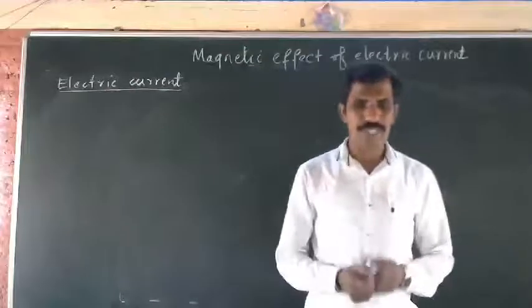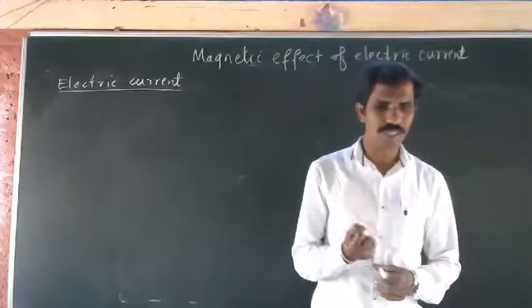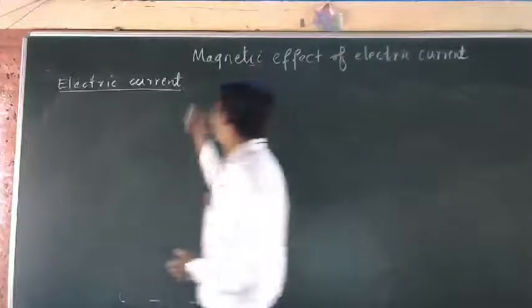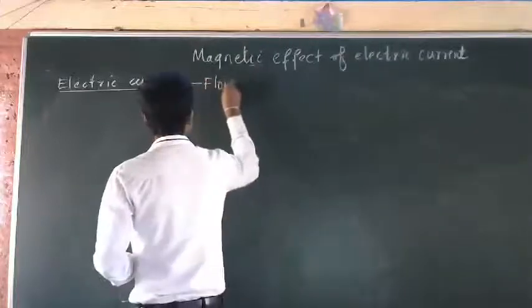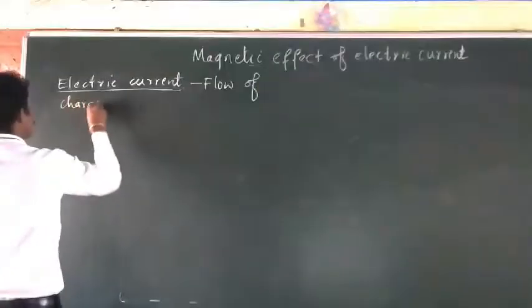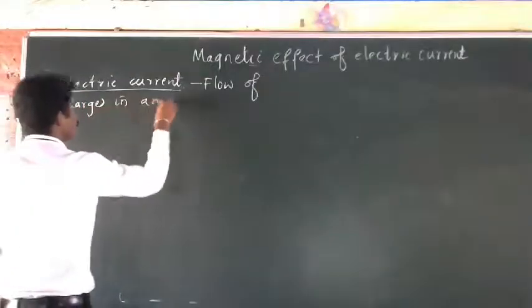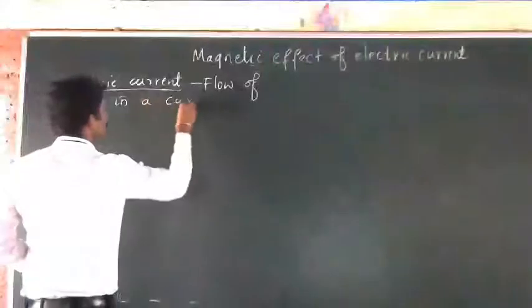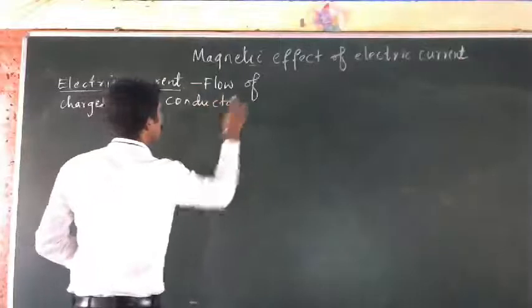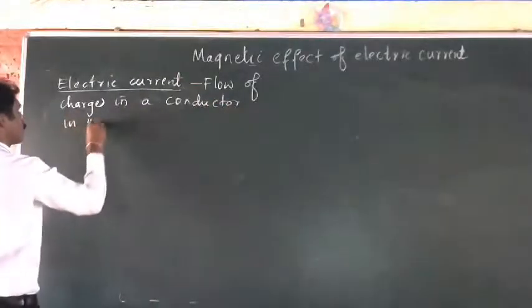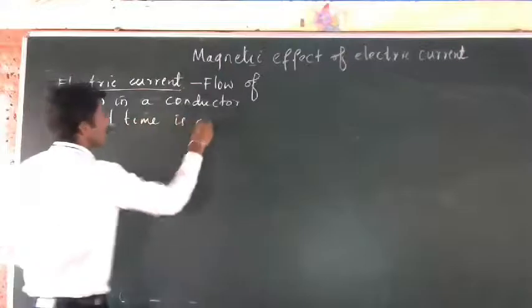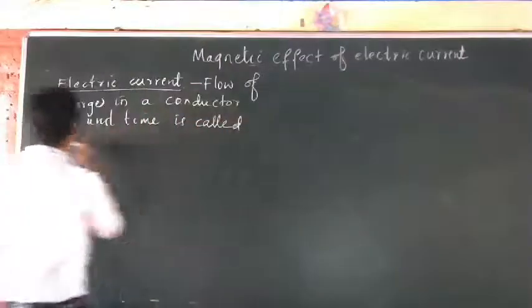Charges will be developed, and the flow of those charges in a conductor in unit time is called electric current.